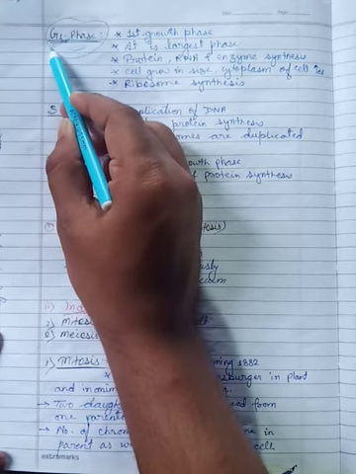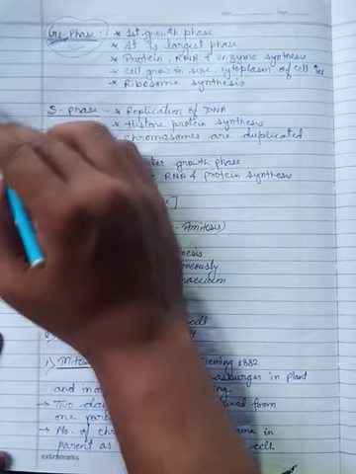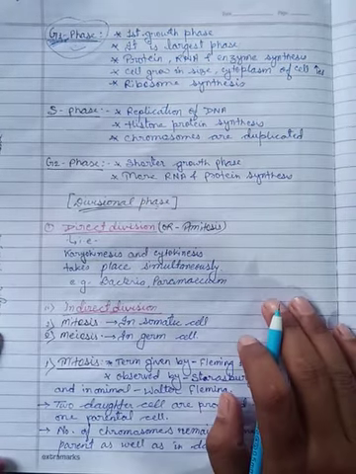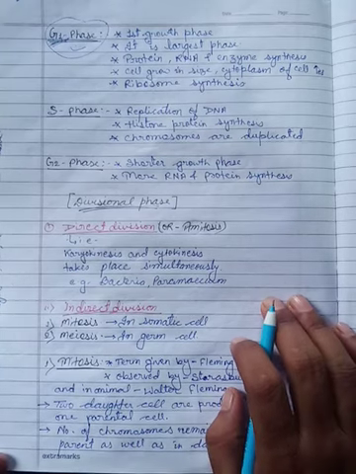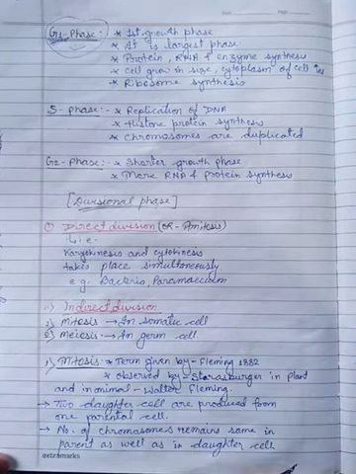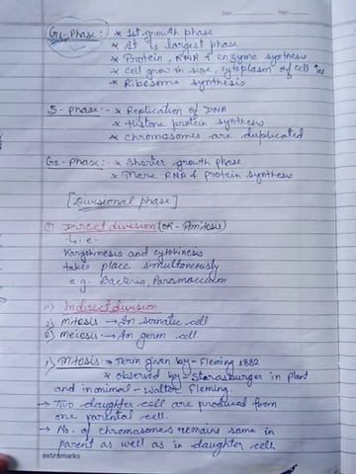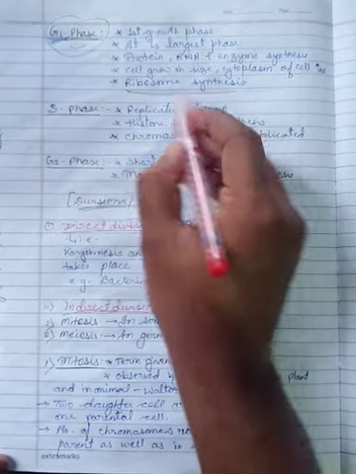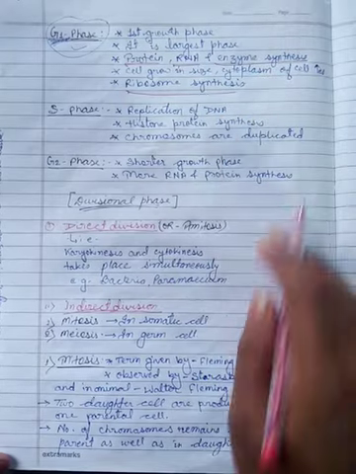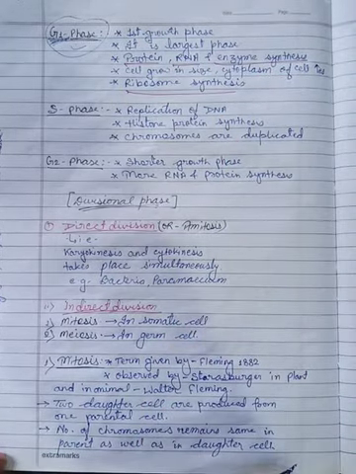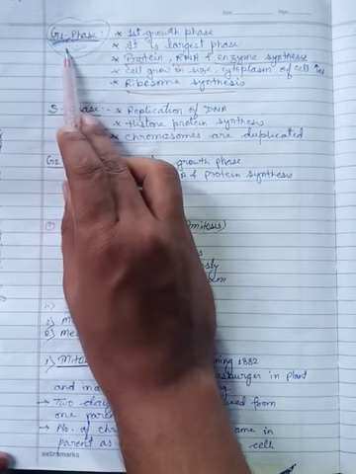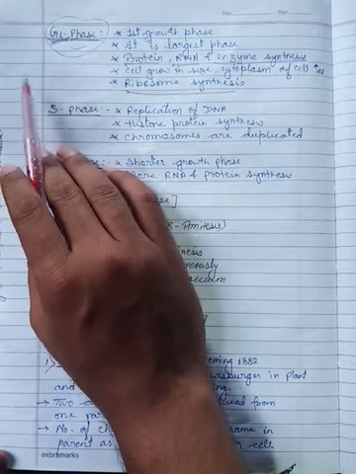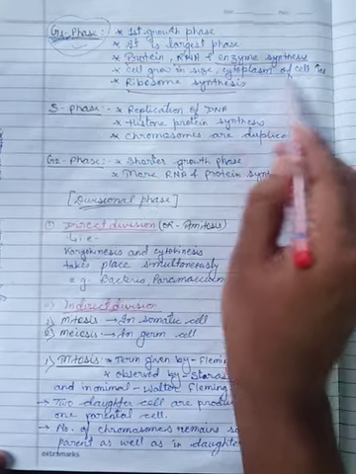In the G1 phase a lot of synthesis takes place, like protein synthesis, RNA synthesis, enzyme synthesis and ribosomal synthesis. Because it is a growth phase, each and every cell grows here first. The cell grows in size and the cytoplasm of the cell increases.